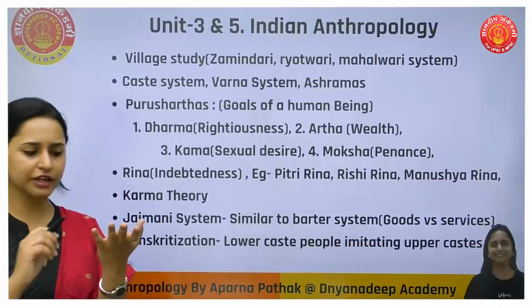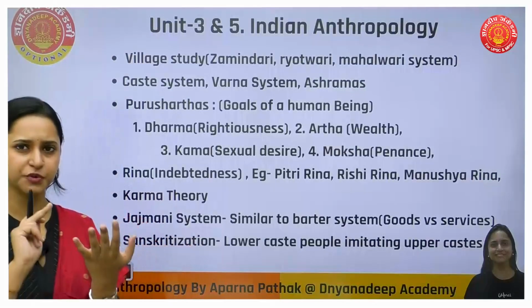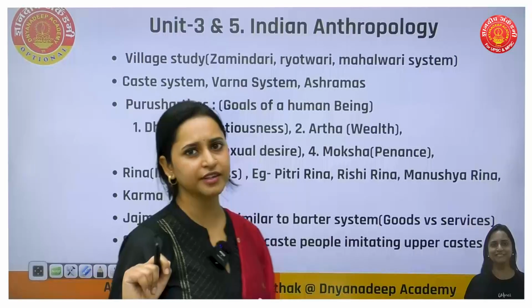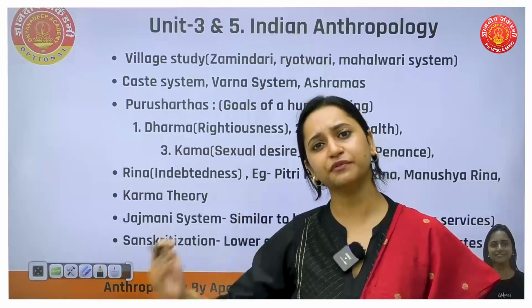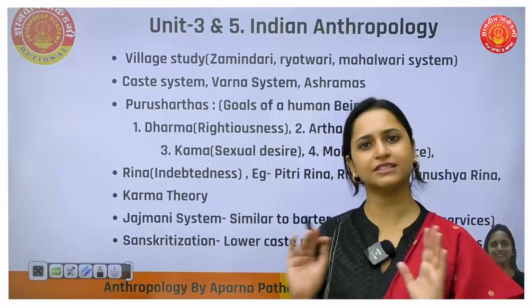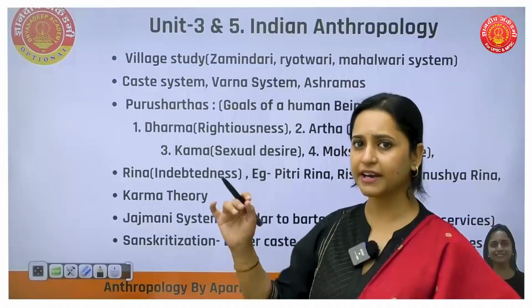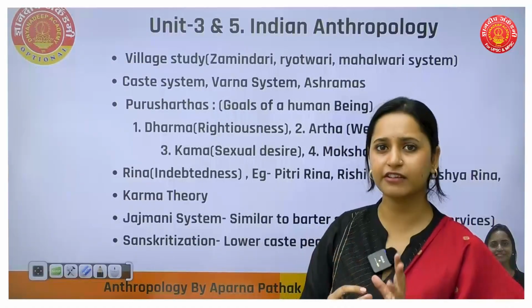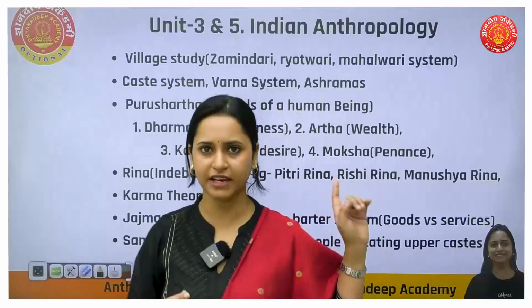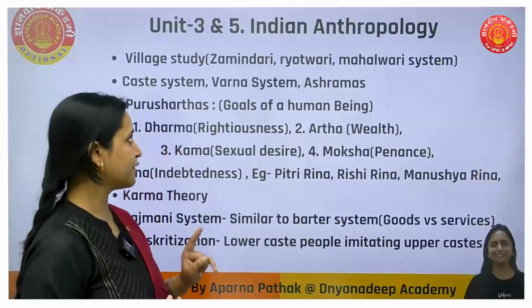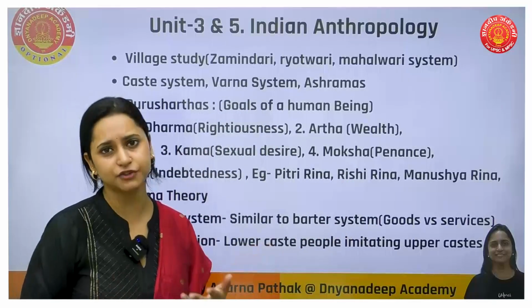Next is, so we completed unit 1 archaeology, unit 2 demography. Now we have unit 3 and unit 5. Why am I skipping 4? I'm not skipping 4. 4 will be coming, but as unit 3 and unit 5 have overlap or similarity, I'm just explaining unit 3 and unit 5 together. This is about Indian anthropology.